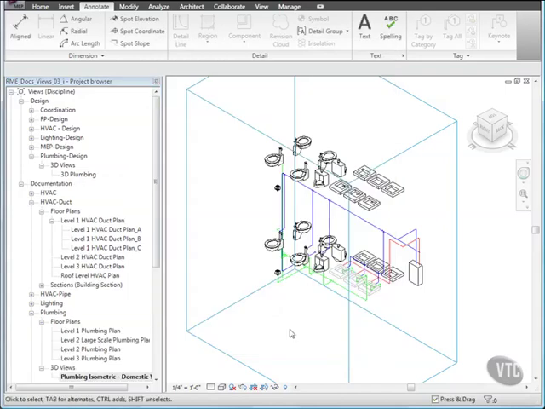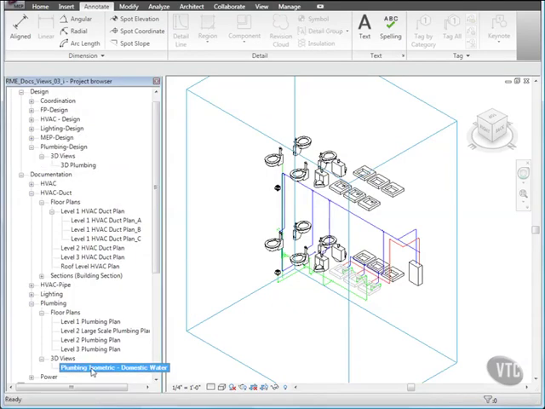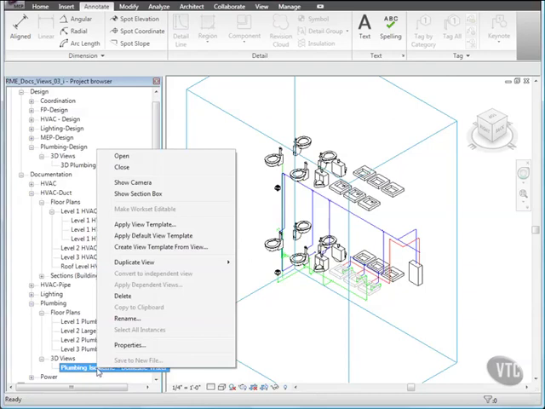Then in the project browser, now under Documentation, Plumbing 3D Views, right-click Plumbing Isometric Domestic Water and click Apply Default View Template.